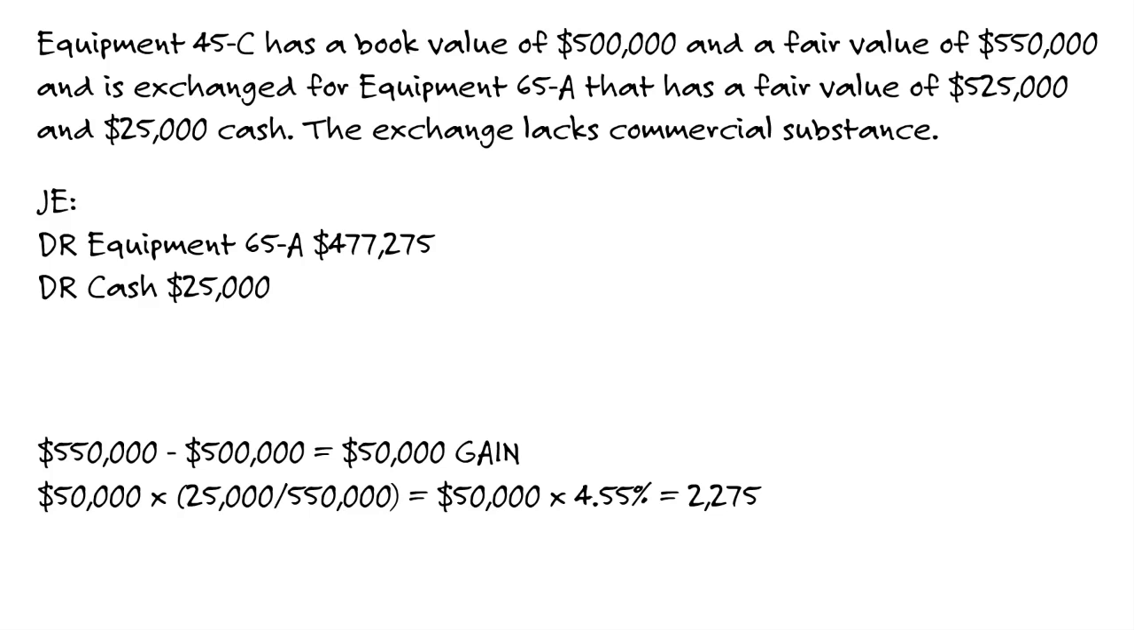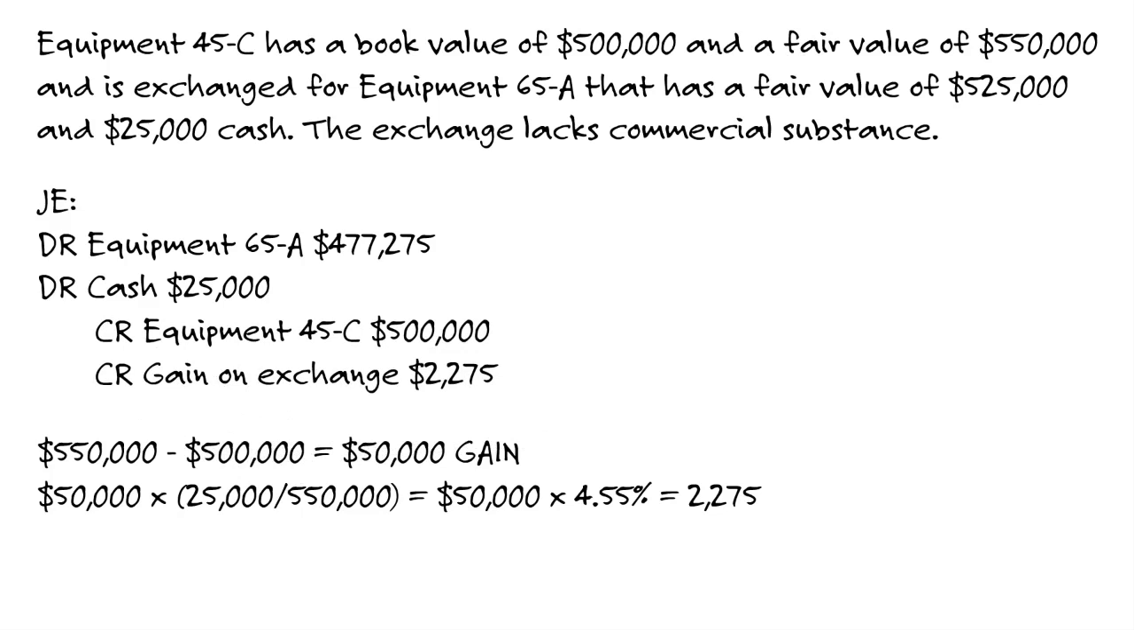So how much gain is recognized? 2,275. Always credit your old equipment first. Get that off your books. So the book value of the old equipment, credit that for 500. And credit your gain, 2,275. Okay, so I like starting with my credits. I'm going to credit the equipment, get that off my books, the old stuff, 500. Credit my gain for 2,275.